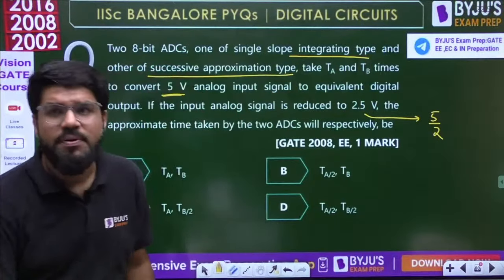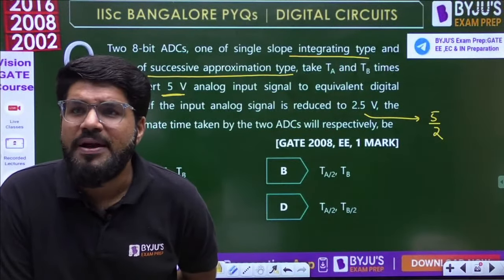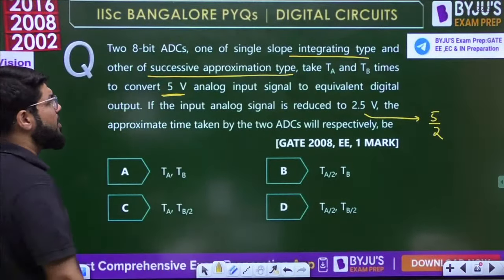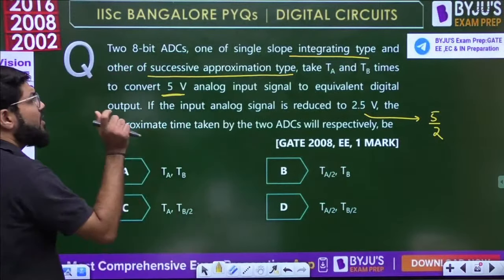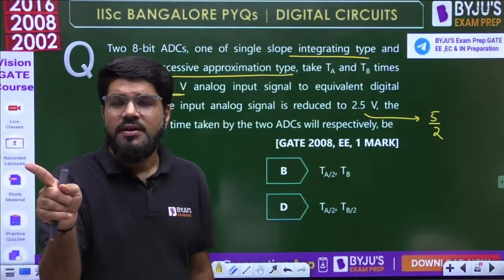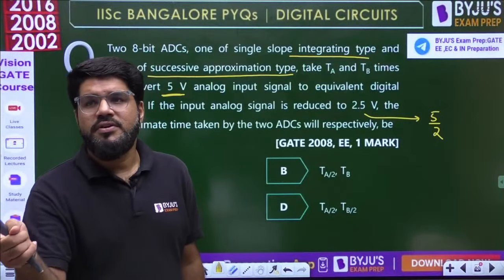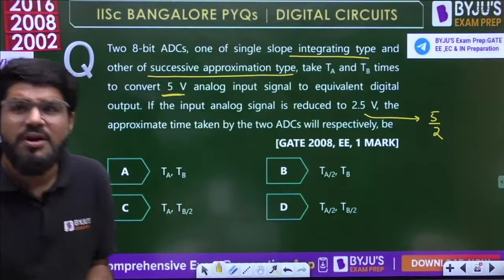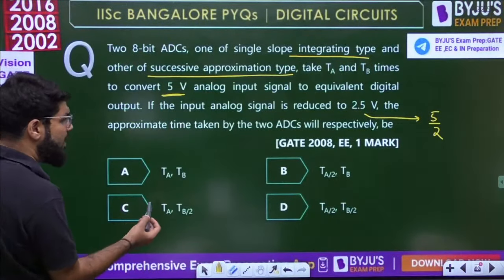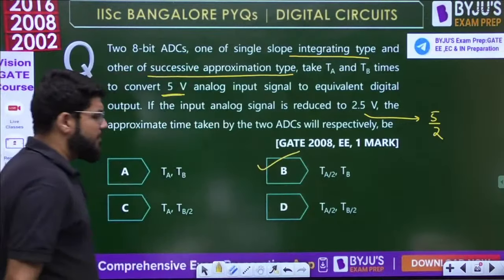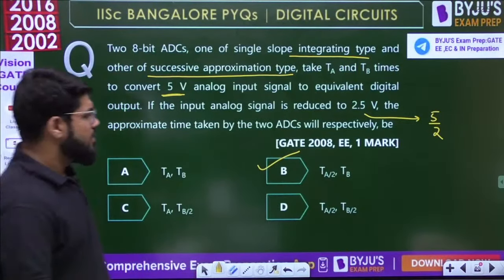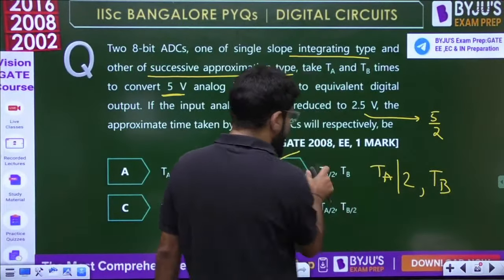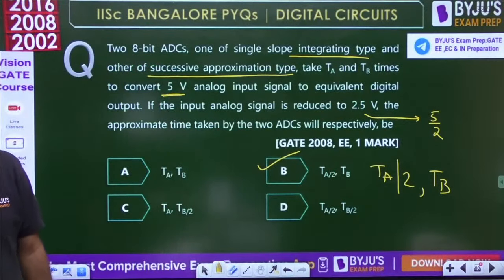For the SAR type, does it depend on the analog input? It doesn't depend on the analog input. If it was TB, it will remain to be TB. But for integrating type, if the input is halved, the conversion time is also half. See, it's a 1-mark question. So what are the fundamentals you learn in ADC that you have to apply? You don't have to derive here. So it's going to be TA by 2 and TB. It's not like this, it is TA whole divided by 2, and TB. Not A by 2, TA whole divided by 2. And TB.